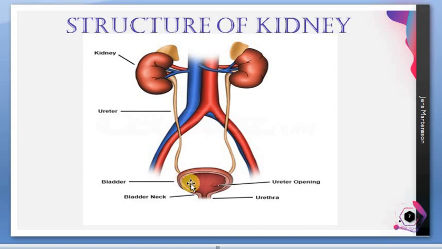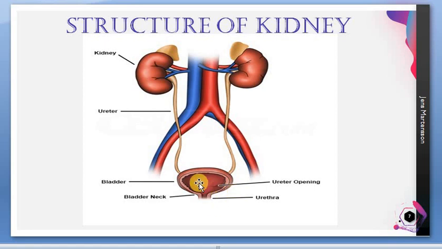The reason for this is to prevent the backflow of urine from the bladder. It shouldn't go back, so to prevent the backflow, it's connected like that. Now this is the bladder, and at the bladder neck you could find a sphincter muscle. What is the purpose of sphincter muscles? Sphincter muscles guard the opening. Only when a human decides, the sphincter will allow urination.